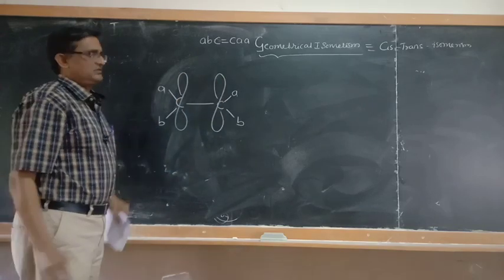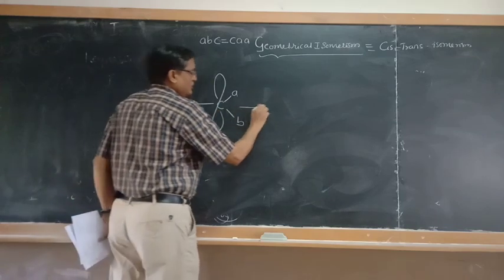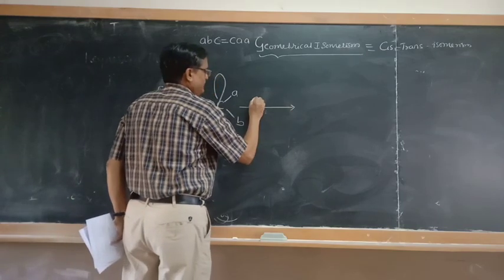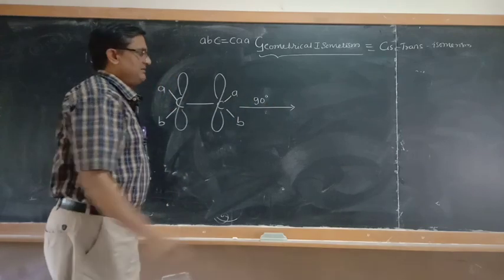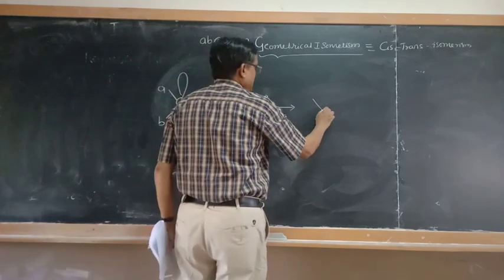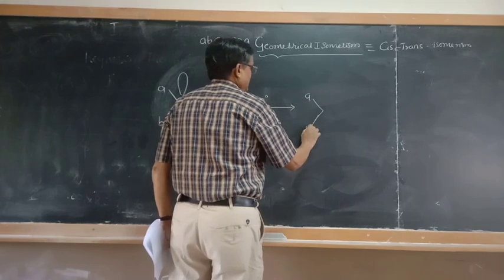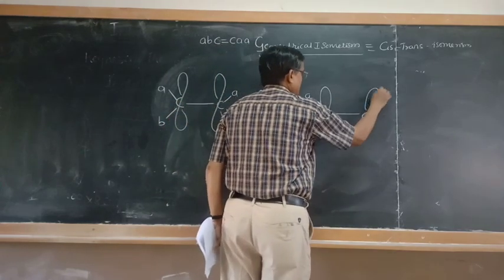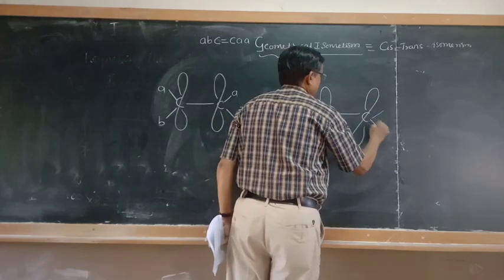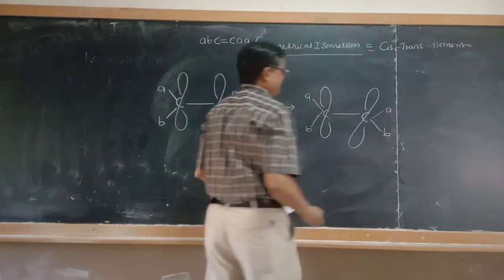When it undergoes a 90-degree rotation, the p orbital on one carbon atom will be perpendicular to the p orbital of the other carbon atom.